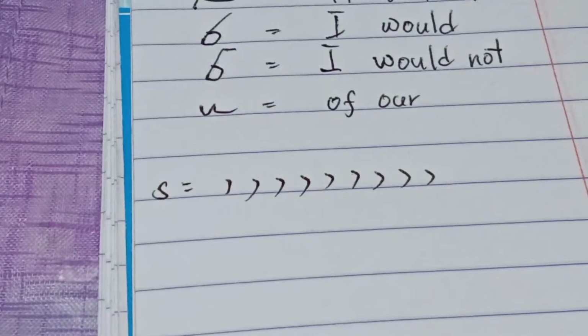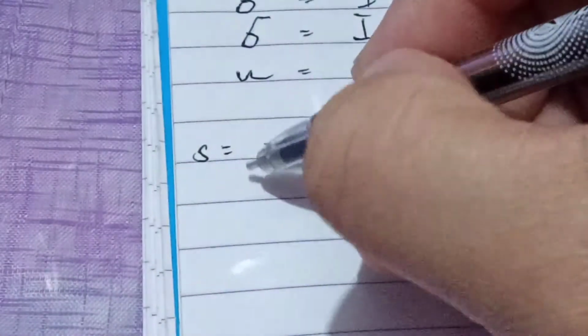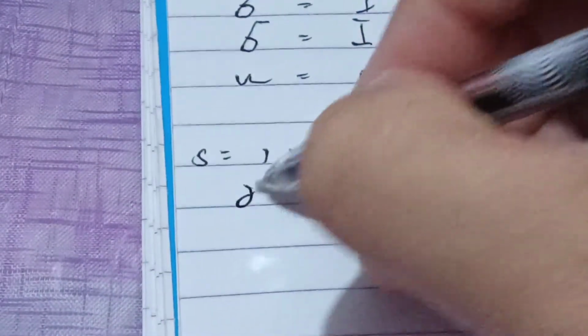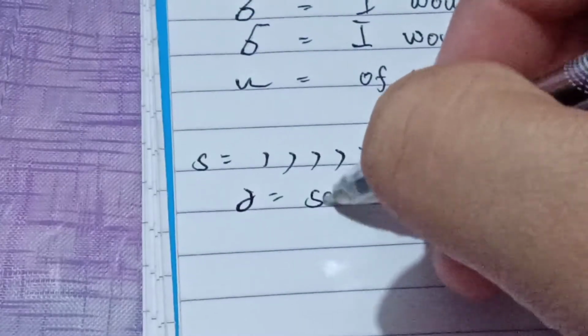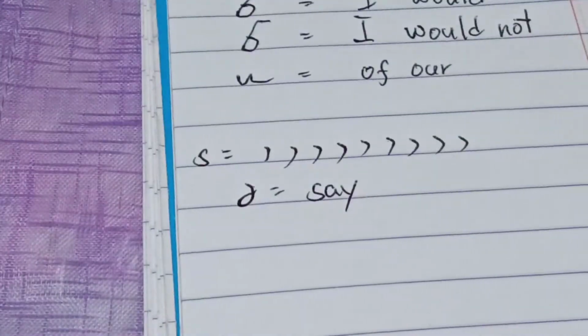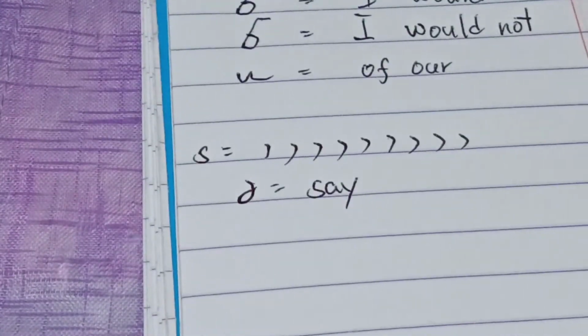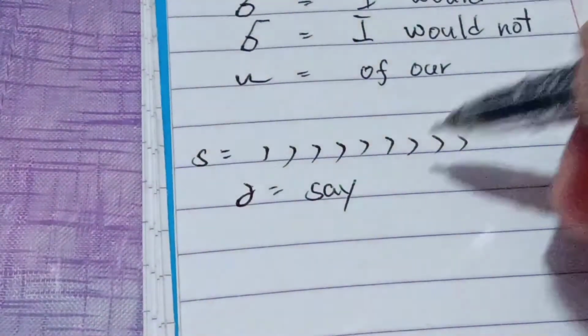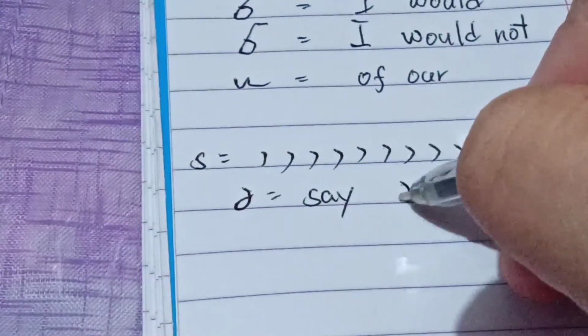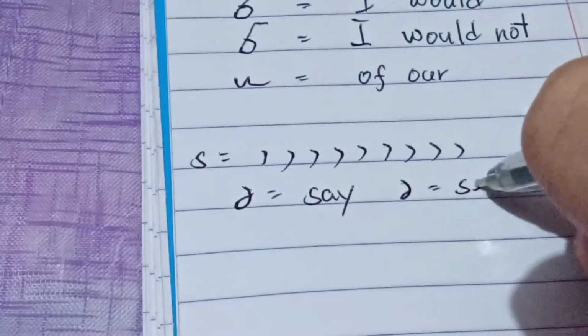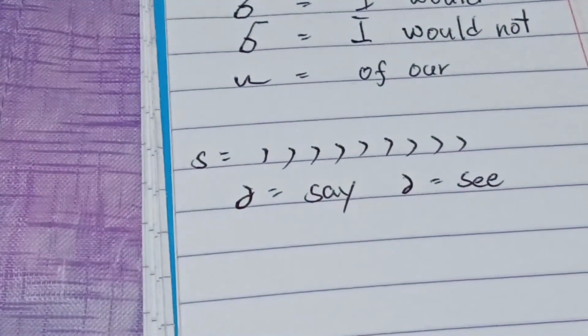The examples, with the words na may sound ng S. If I combine S and A, it is say. Another, if I combine S and E, this is sea.